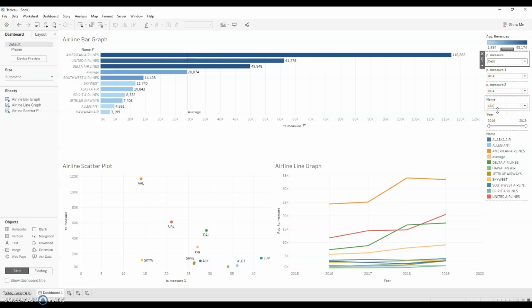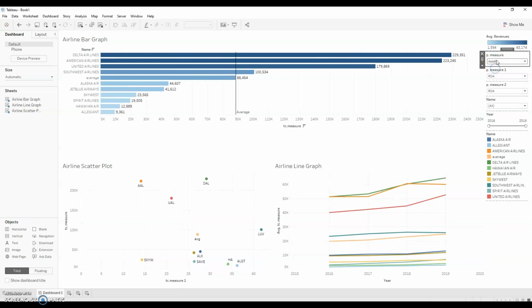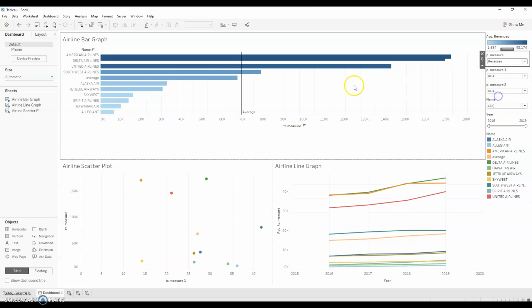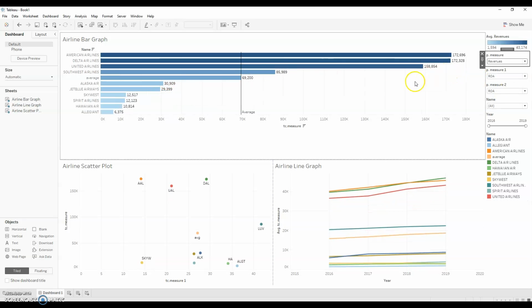Now, a couple of things you can do with Tableau that is super nice is obviously, as I was showing, you can switch what data is shown. So I can switch it to debt, profit, assets, revenue. And so I can just see the different areas that we can compare in this industry. And the average will always change with the measure that I change.